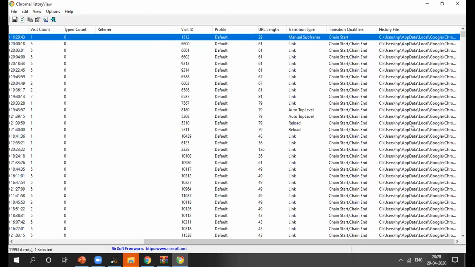So all history data, if it is Chrome, if it is Google, if it is Microsoft Edge, if it is Mozilla Firefox, all your data will be stored in the users folder, that is AppData, right?